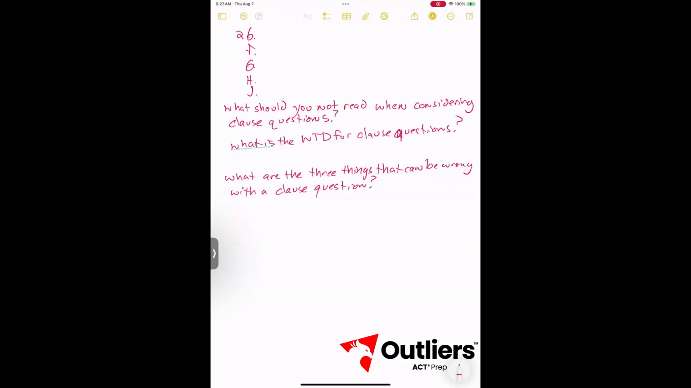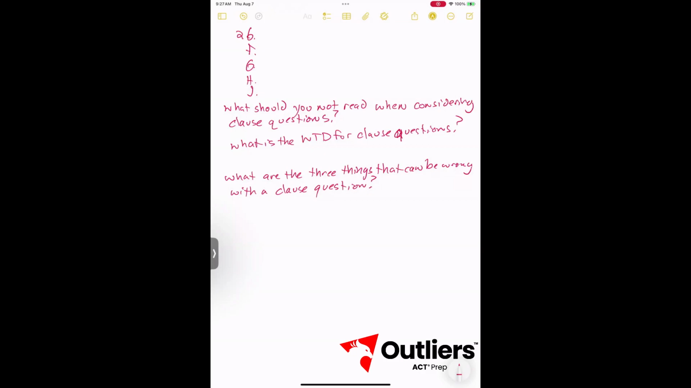What should you not read when considering clause questions? The answer to that is comma sandwiches. Comma sandwiches can start with commas. They can also start with parentheses. They can start with em dashes. Whatever they start and end with, it doesn't really matter. We call them all comma sandwiches for simplicity's sake. When you see them in a clause question, do not read them.